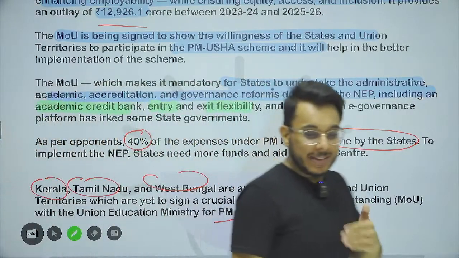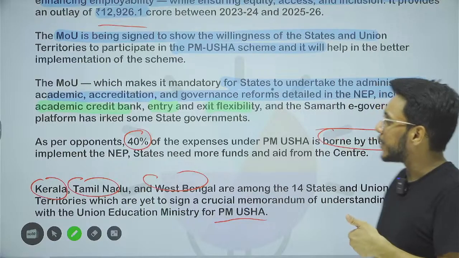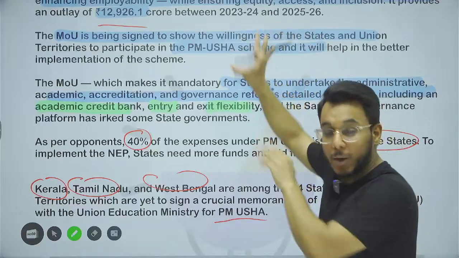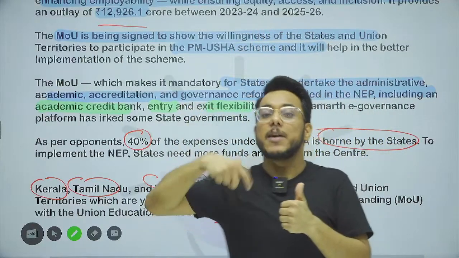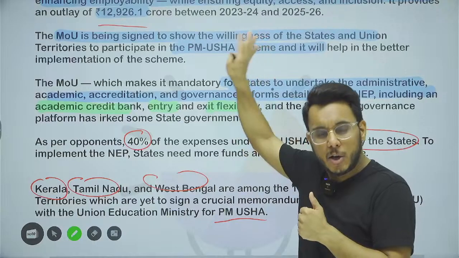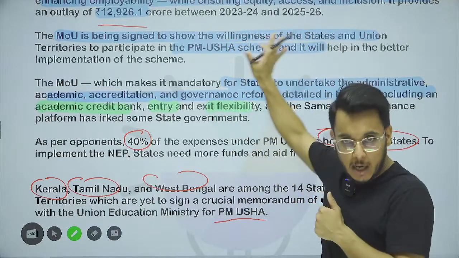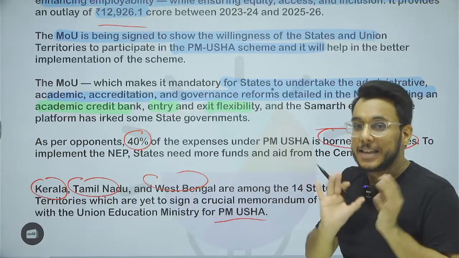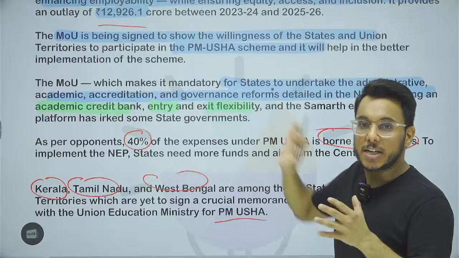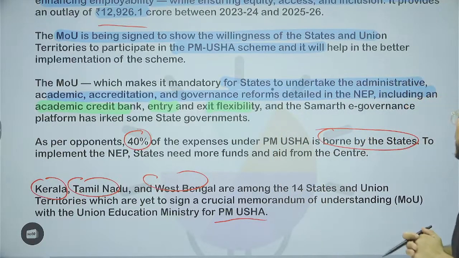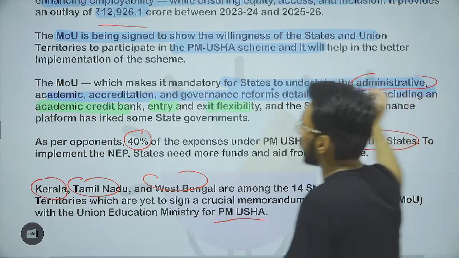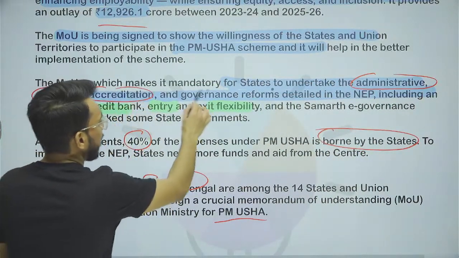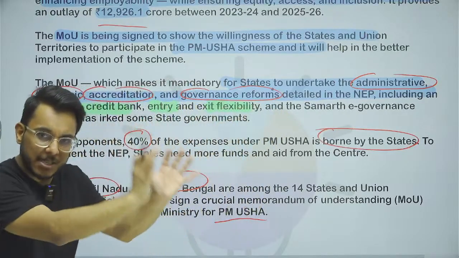So this is something that you need to understand. Now this MOU, apart from the condition, two things are there. Number one, where you will use the money: on all the areas that we have discussed above. But at the same time, the states also have to agree in that memorandum of understanding that they will undertake the administrative changes, academic changes, accreditation level changes, governance reforms, all the reforms that have been suggested by NEP.